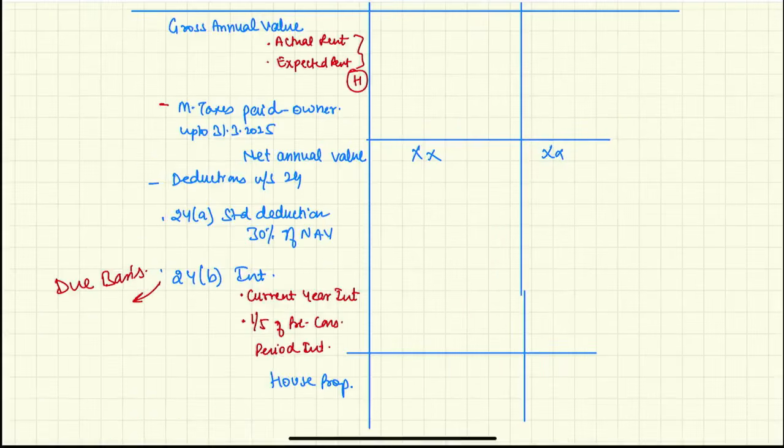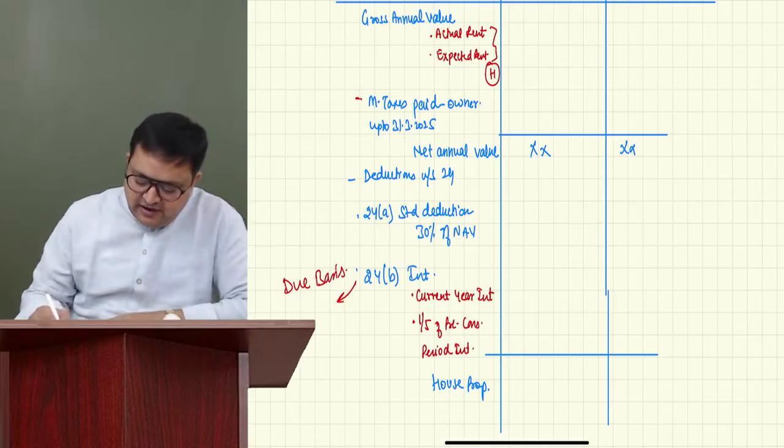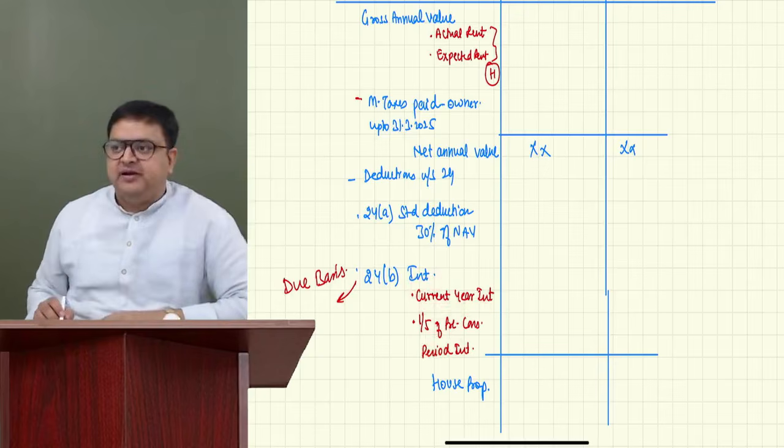Now, first of all, tell me, have you made this? Always remember, I'll be telling you more about this interest. Interest is current year interest plus 1/5 of pre-construction period interest.